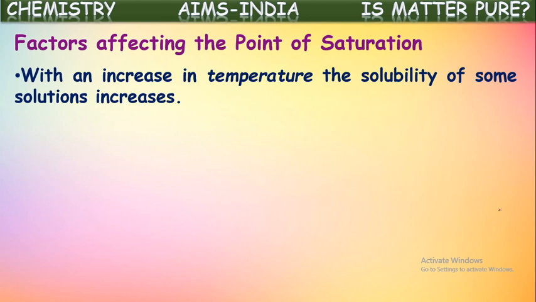That means the solubility increased by heating the solution. For some solutes, solubility increases by heating, but it is not the same for all kinds of solutes.